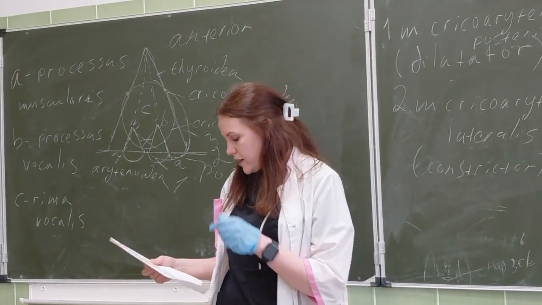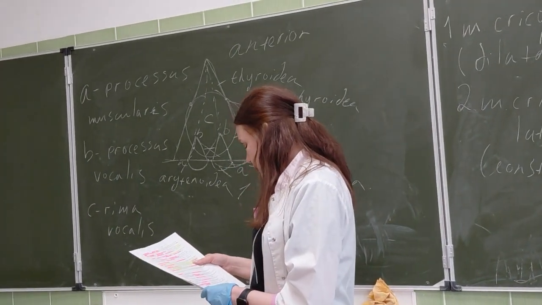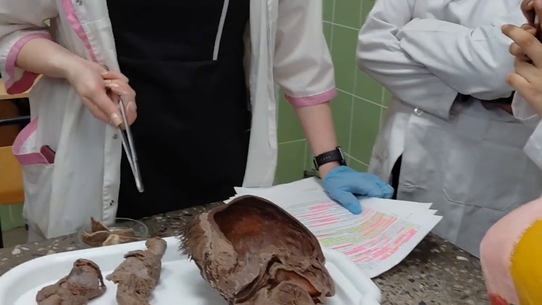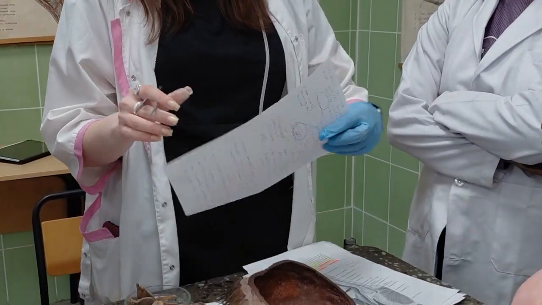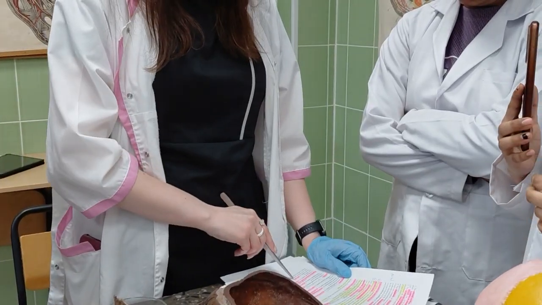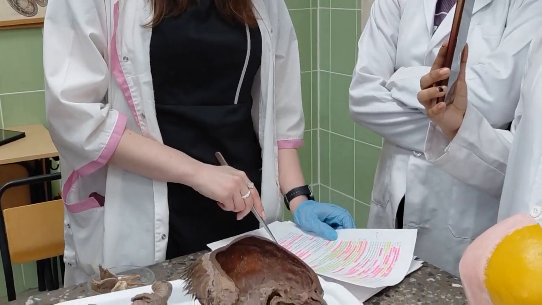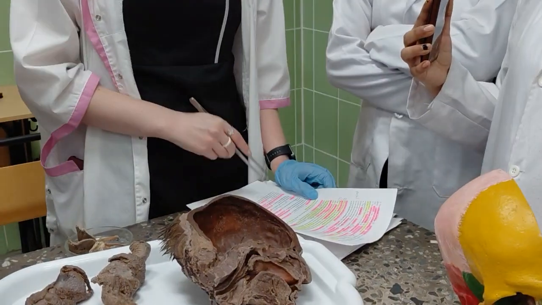And then we have the muscles that tense the vocal ligament. So, two joints and then muscles. On Moodle it is written: constrictors, dilatators, and muscles that change the vocal ligament. We have musculus vocalis and musculus cricothyroideus, which stretch the vocal ligaments. What happens when the vocal ligament is stretched?